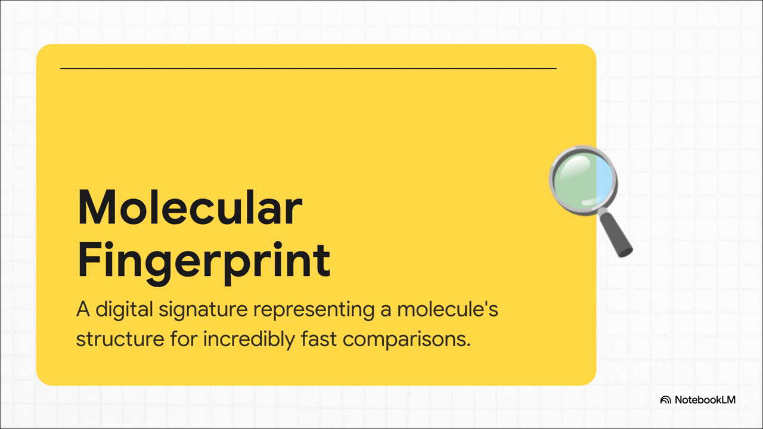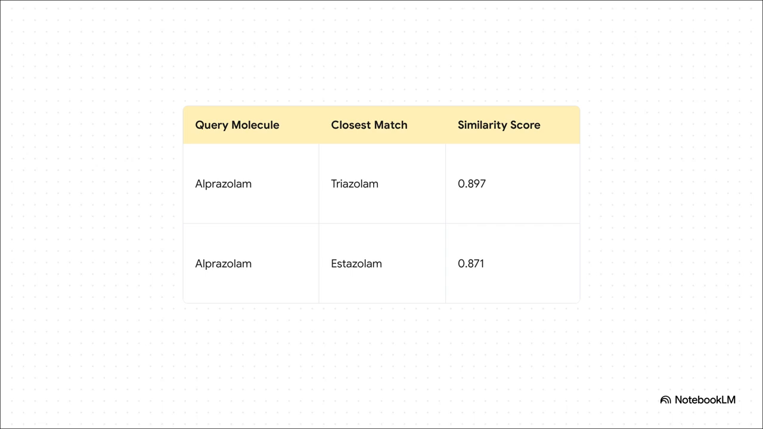It creates what's called a molecular fingerprint. It's basically a compact digital signature, just a long string of ones and zeros that captures a molecule's most important features. This makes comparisons lightning fast. And here's a perfect example of that in action.